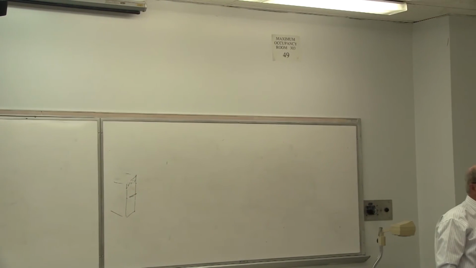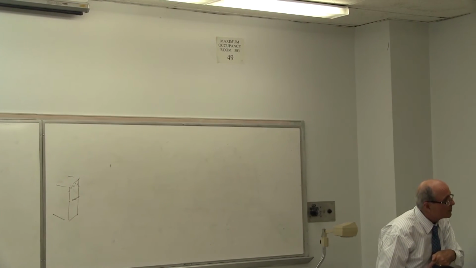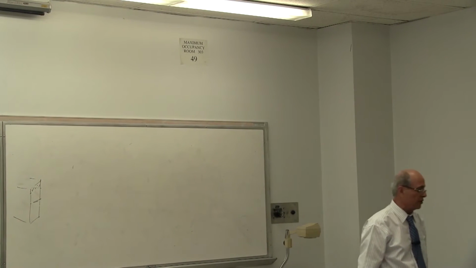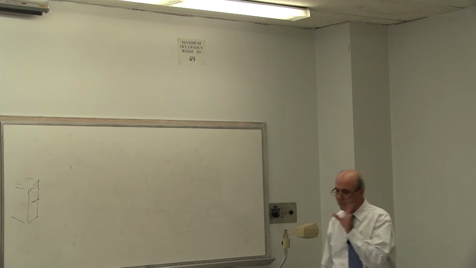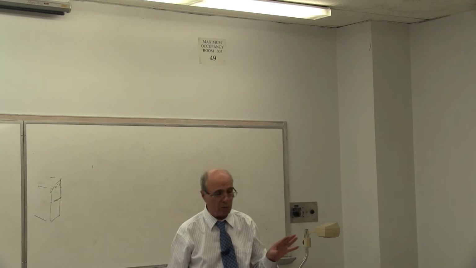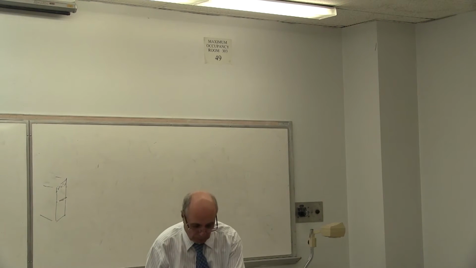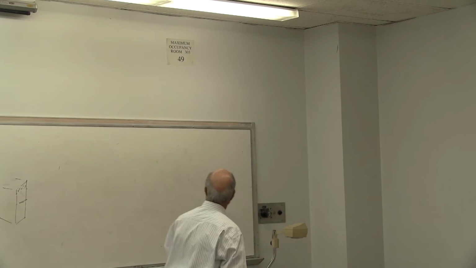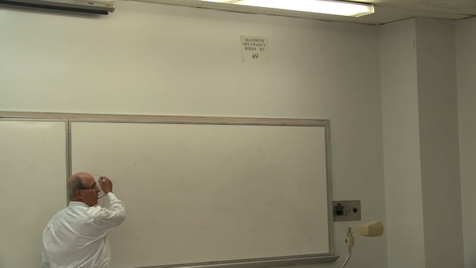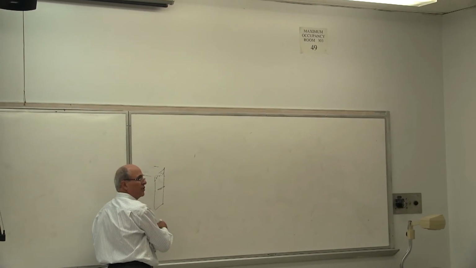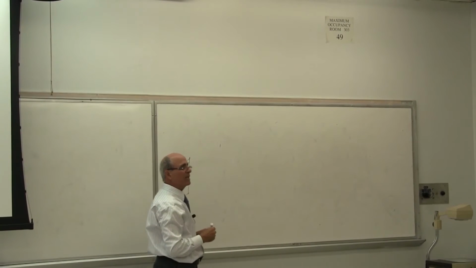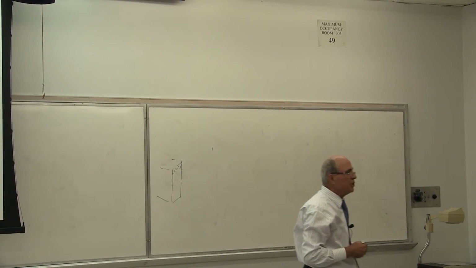No, that tau max is for VQ over IT. This is this graph. Look at that graph. You see there, his question is referring. You have to understand all of this. That graph, what you are referring to is part C. Look, graph C. What's graph C? Look, shear on top is 0. Here is 0, and it changes as a parabola. What is the maximum? The maximum is on the neutral axis.